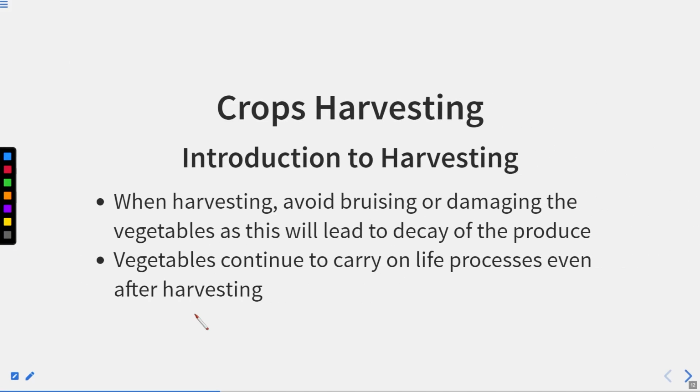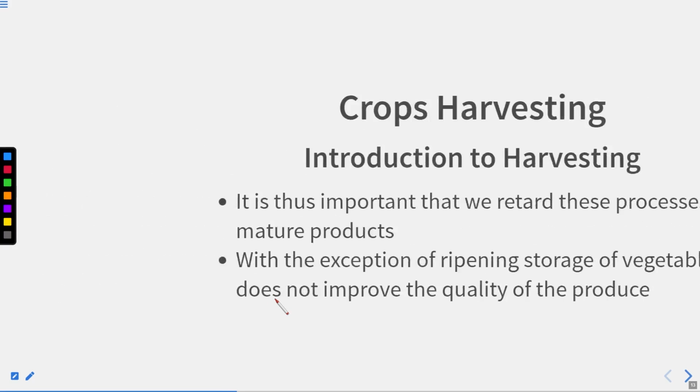So when harvesting, avoid bruising or damaging the vegetables, as this will lead to the decay of the produce. The vegetables continue to carry on life processes even after harvesting. So it is very important to understand at what time the vegetable should be harvested, what time it should be kept before it goes to the market, what time it should reach the market, right? These are the things that a harvester should know.